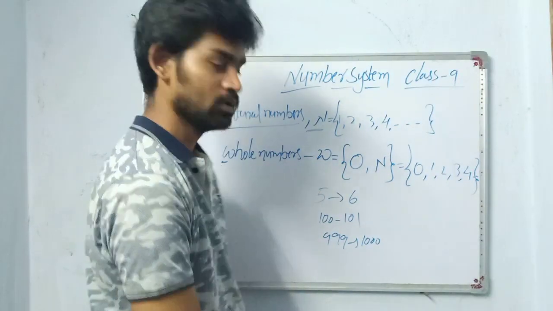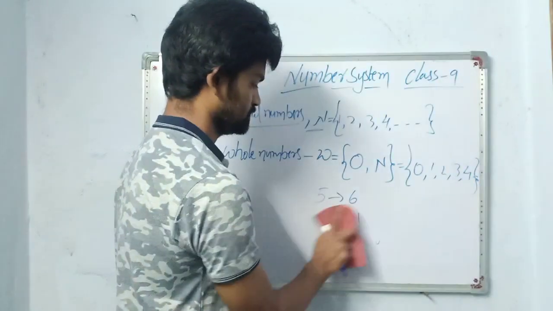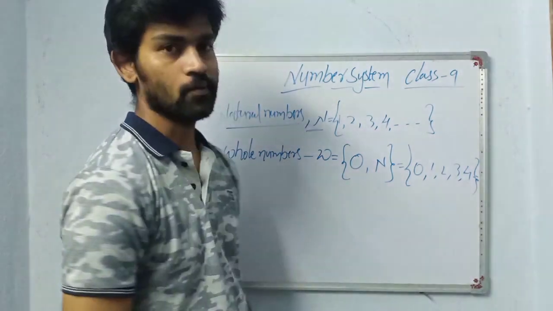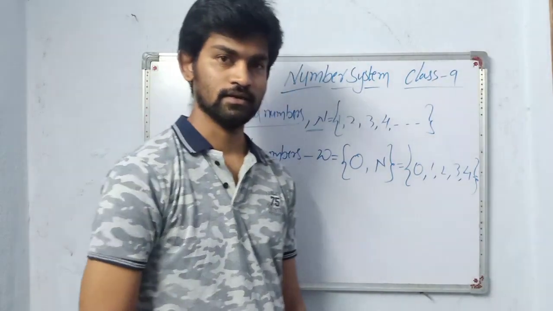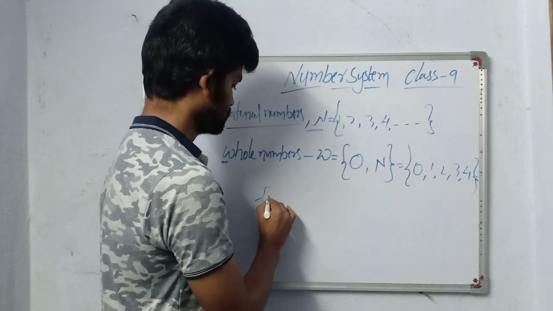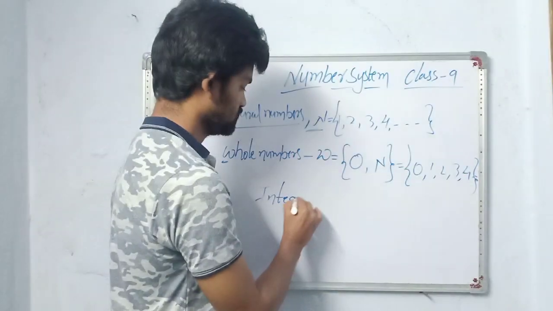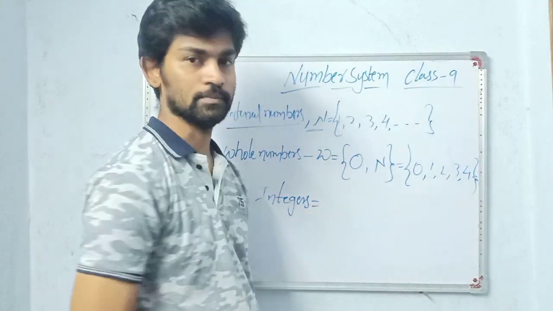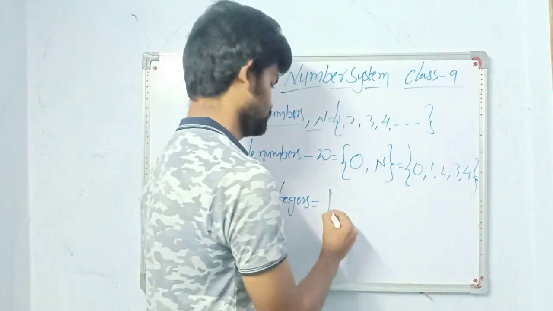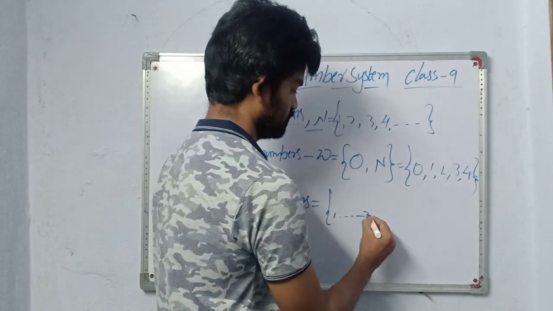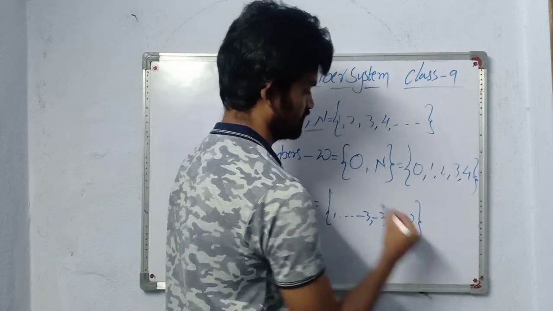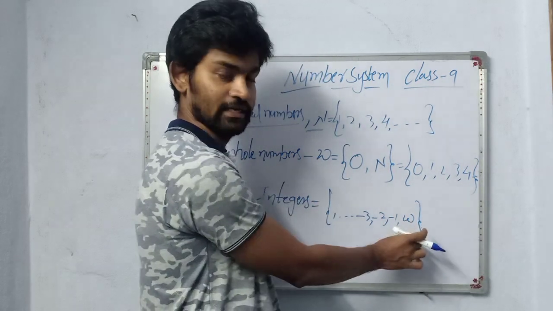So we'll move on to integers. What are integers? Whole numbers along with negative natural numbers. So -3, -2, -1, comma, and all whole numbers will be here.